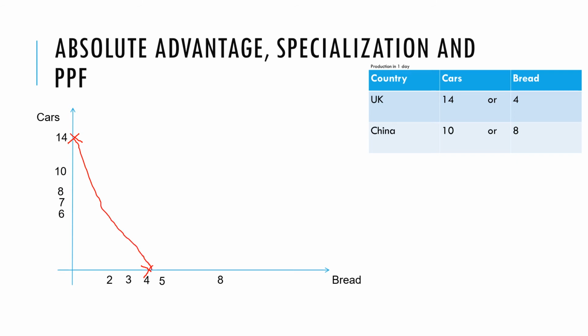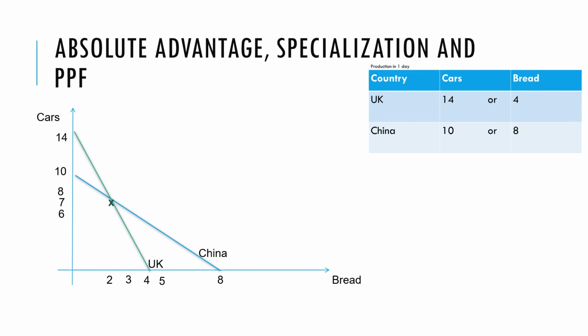So essentially what we're generating here is a production possibility frontier. So this would be the PPF for the UK. Likewise, for China, they could produce 10 cars in a day, or 8 loaves of bread, or some combination of the two. And we said in the self-sufficient scenario, if both countries spent half a day producing each, they would be in this scenario here.